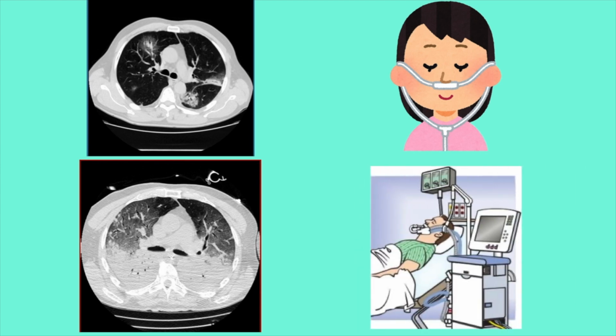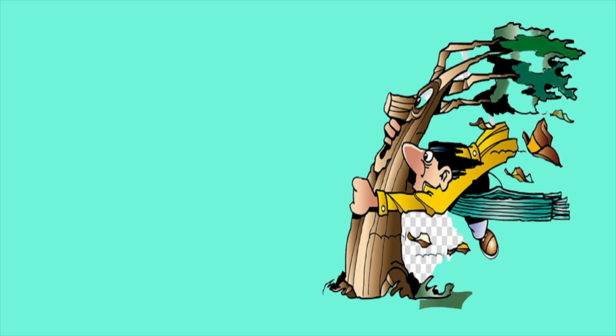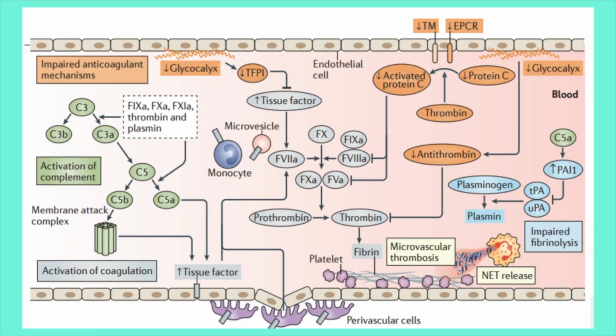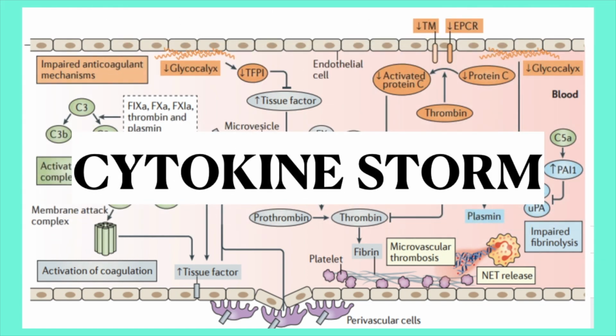So why do some people have minor disease and some people have really severe disease and even death? So what basically happens is the patients who are very severe, they have to withstand a storm. This storm is because of the increased amount of inflammatory markers, and it is called the cytokine storm. It is a storm because of the uncontrolled immune response of the body to the virus, and this results in multi-organ dysfunction. So let's see what other organs are affected other than the lungs.